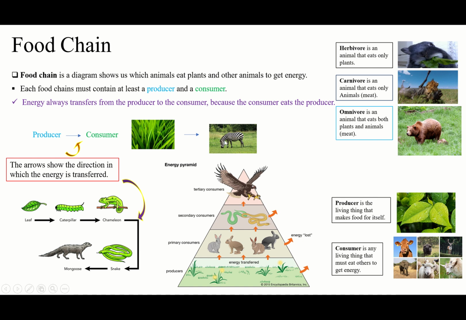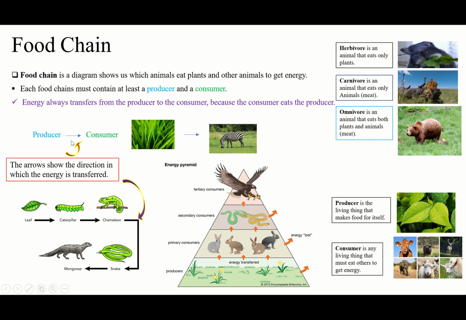So it means the zebra will eat the grass. Guys, first you have to know something about this arrow I just mentioned here. The arrows show the direction in which the energy is transferred, okay? So don't confuse it like that. Some students will confuse it like this. They say, oh, the arrow is like that, it means this one will eat the other one. No, this arrow is not going to show us which one eats the other one. The arrow will show us energy moves from where to where.